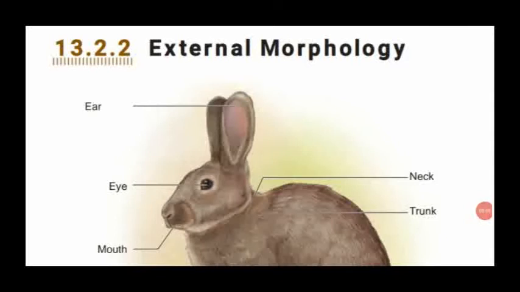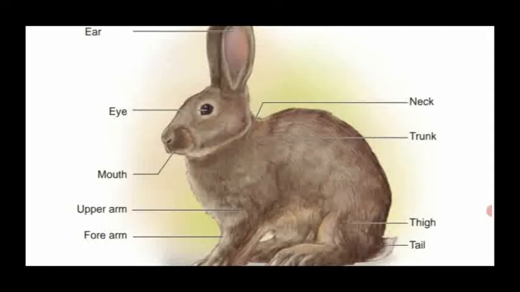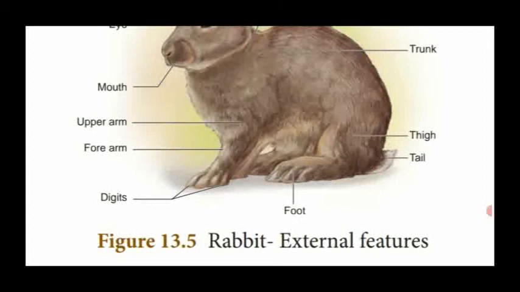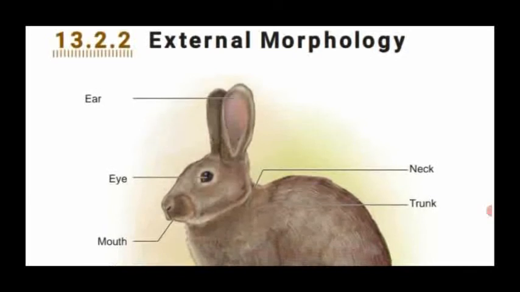Dear students, now we are going to see the external morphology of a rabbit. External morphology means the study of external characters such as ear, eye, neck, trunk, mouth, upper arm, lower arm, forearm, thigh, tail, foot and digits present in the upper arm and the lower arm. That is said to be the external features of the rabbit.